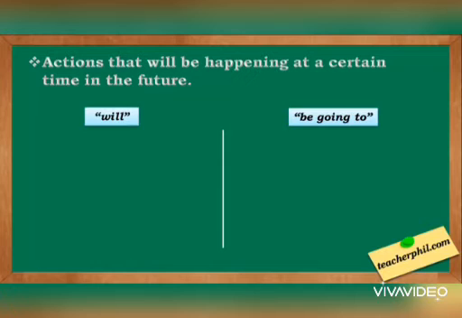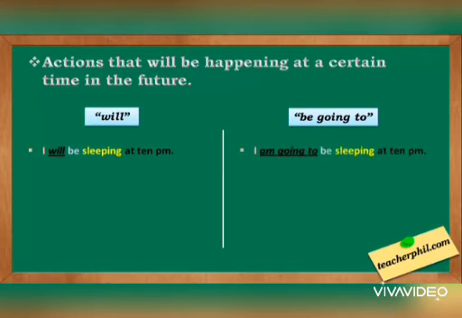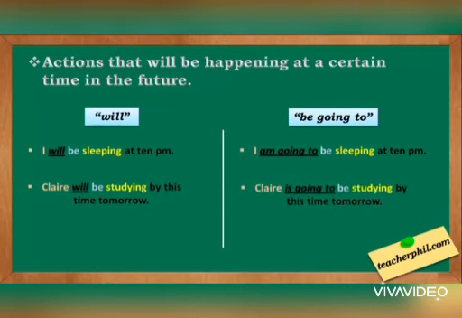Future progressive is used for actions that will be happening at a certain time in the future. Let's have some examples. I will be sleeping at 10 p.m. I'm going to be sleeping at 10 p.m. In this sentence, the action be sleeping is happening at 10 p.m. Another example. Claire will be studying by this time tomorrow. Claire is going to be studying by this time tomorrow.